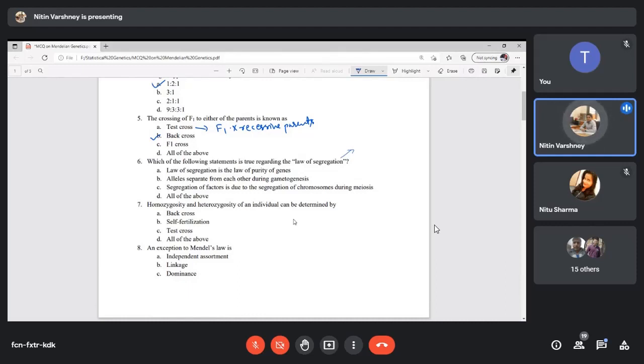So in the meiosis process, the segregation of chromosomes happens. So what will be the appropriate answer here?